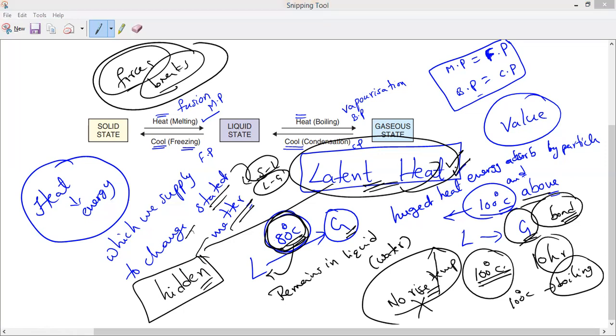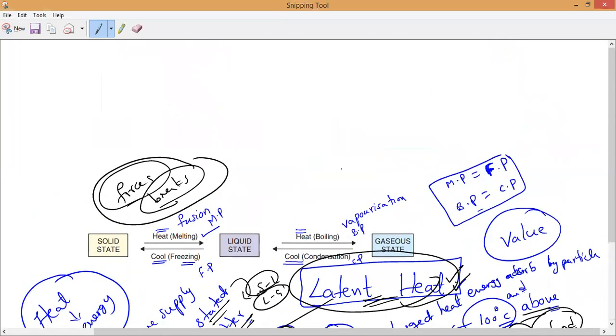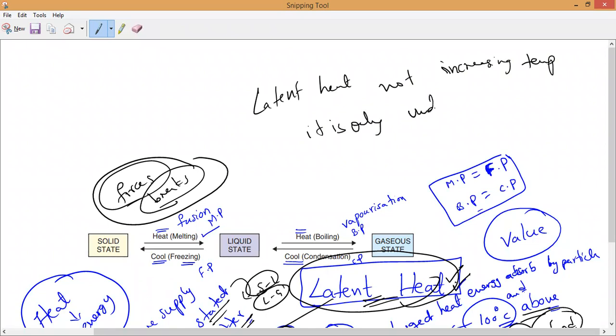This latent heat is undergoing the change of state, so it does not show its presence by rising the temperature. That is why it is called latent heat. Is it okay, guys? Everyone understanding? Latent heat is not increasing the temperature. It is only undergoing the change of state of matter.